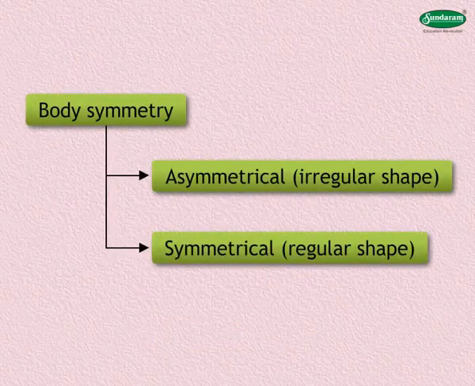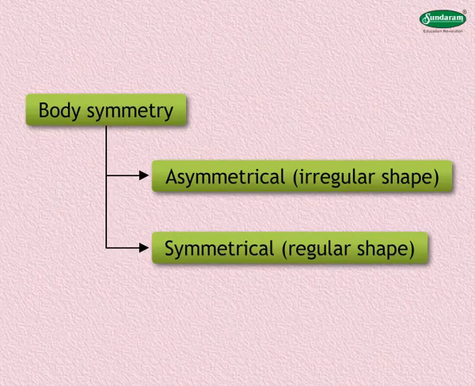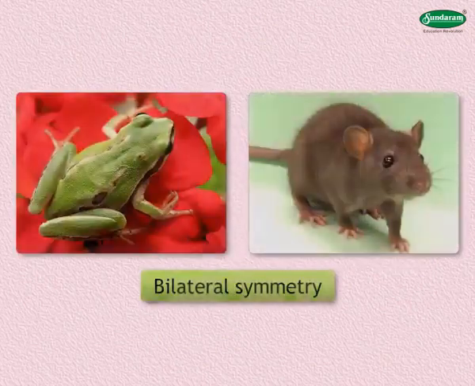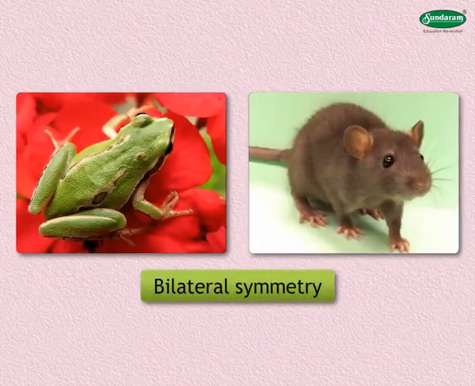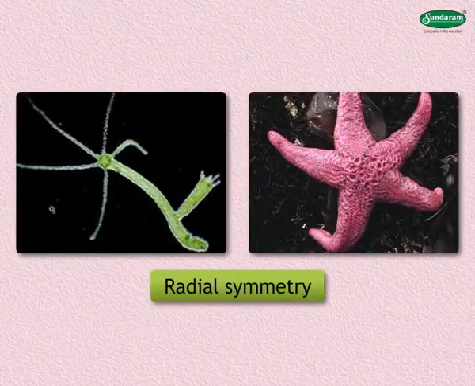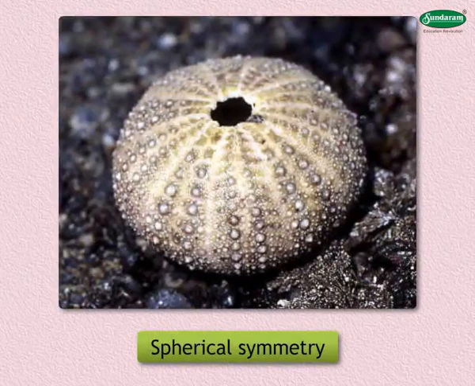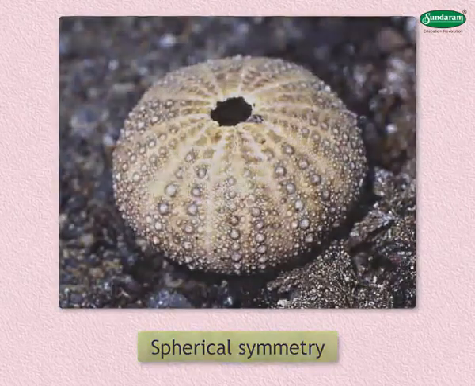The symmetrical animals may have any one of the following symmetry: bilateral symmetry, as in frog, rat, etc.; radial symmetry, as in hydra, starfish, etc.; spherical symmetry, as in some sea urchins.